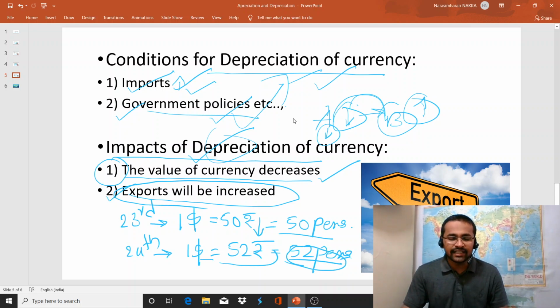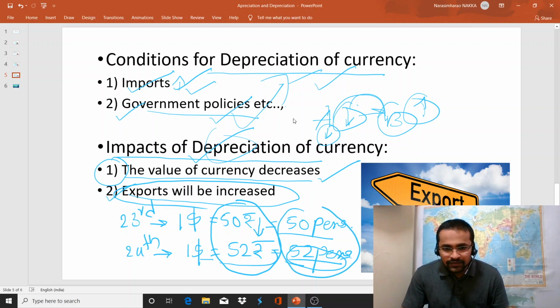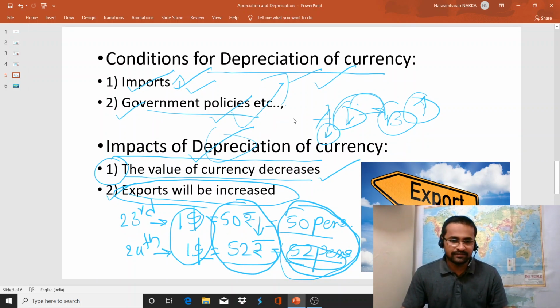This indicates that the decrease in the value of Indian currency leads to an increase in the exports of Indian products. As the Americans are getting more items for less amount, obviously they will consume the Indian products. So in this way, depreciation of currency will encourage exports.